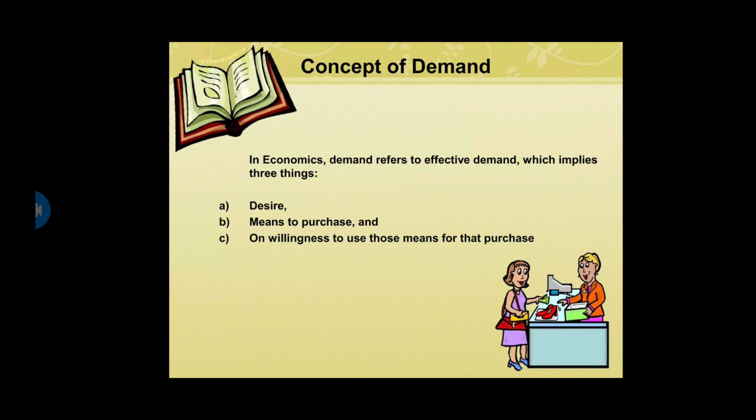If we talk about demand, then we must know about the three essentials of demand, which differentiate demand from needs and desires. The first one is desire, which means the customer must have the desire to purchase that particular commodity. Along with this, he must have the purchasing power, or we can say he must have enough money to purchase that commodity. And the last one is he must have the willingness, or agreeableness, to spend that money on the particular commodity. So all these three essentials are very much necessary for the demand of any particular commodity.